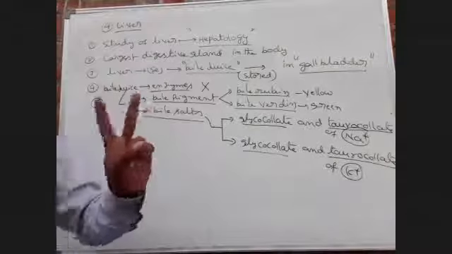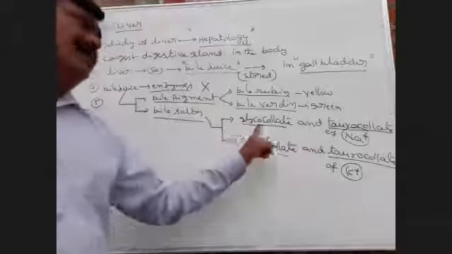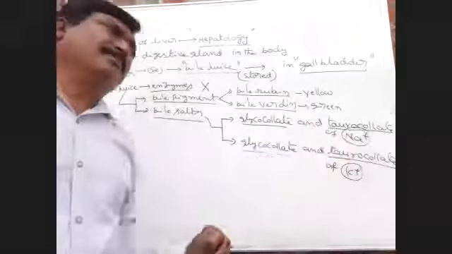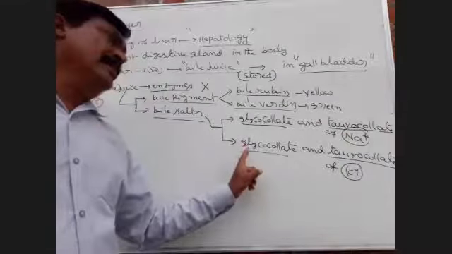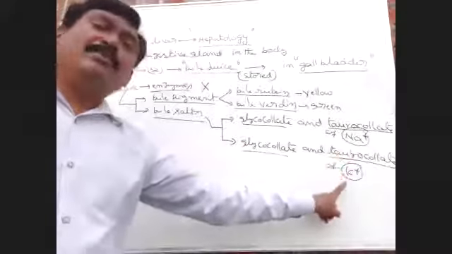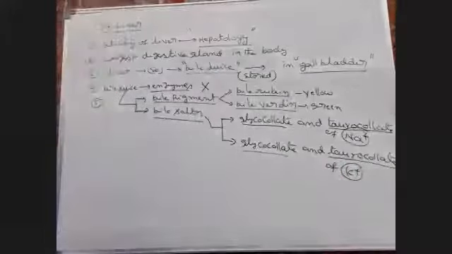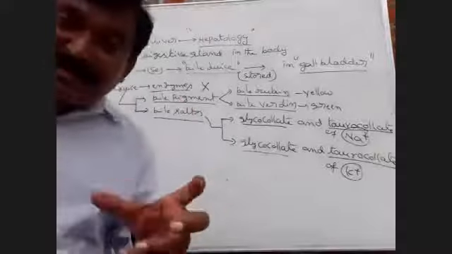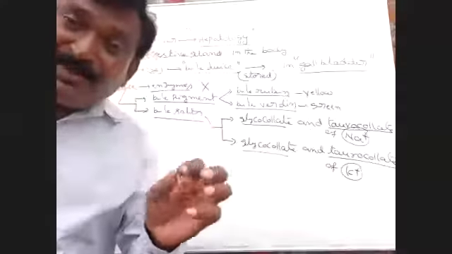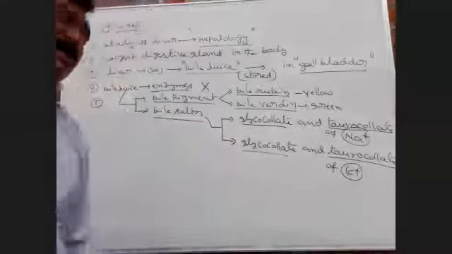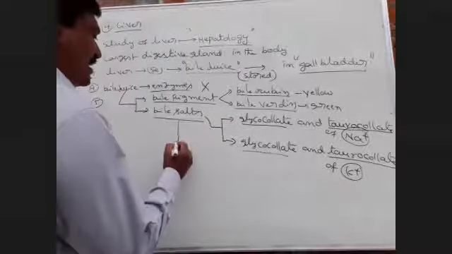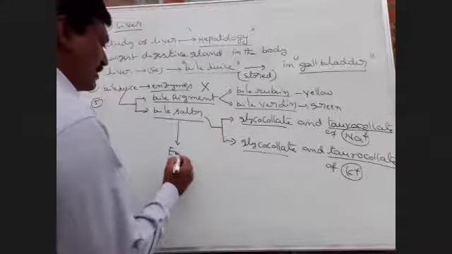So these are the bile salts: glycocholate and taurocholate of sodium, and glycocholate and taurocholate of potassium. What is the main function of bile salts? Bile salts are useful for emulsification of fat.